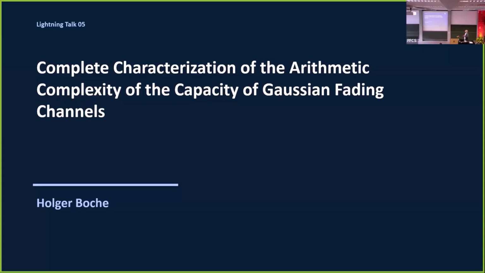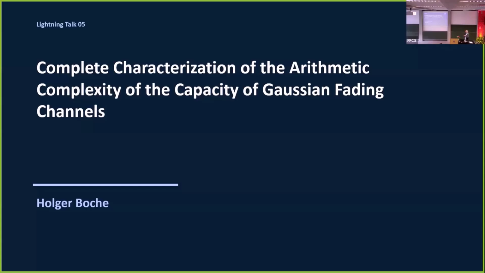Okay, so the next thing is complete characterization of the arithmetic complexity of capacity of Gaussian fading channels. So Gaussian fading channels are the simplest channels that we know. They are even in standard textbooks like Tse and Viswanath. So we know the capacity, but we don't know coding schemes achieving this capacity. And I was always interested to understand why coding is so hard, and proving capacity results much easier than coding.